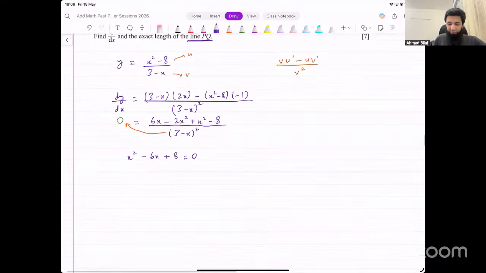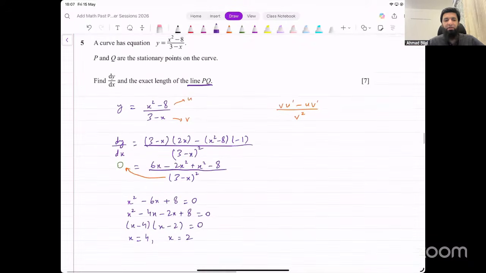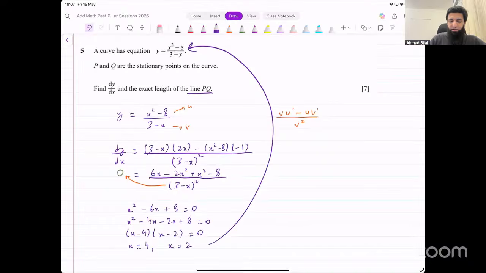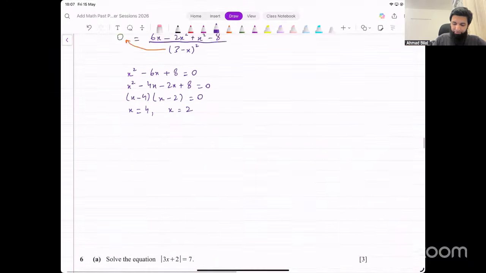Solve this quadratic. Can we factorize this? Yes, it becomes x squared minus 4x minus 2x plus 8 equal to 0. And we get two factors from this. One factor is x minus 4 and the other factor is x minus 2. So x is either equal to 4 or x is equal to 2. These are the x coordinates of the two stationary points. How do you find the corresponding y coordinates? Input them back in the original function. That will give you the corresponding y coordinates. See what that turns out to be.